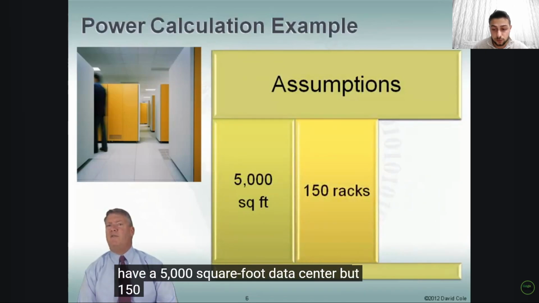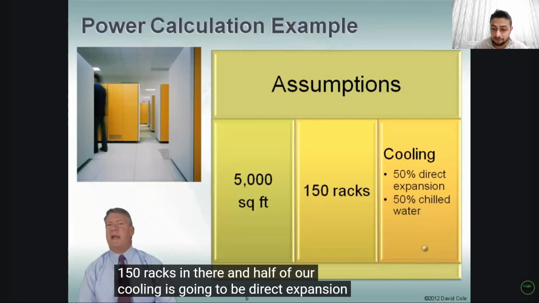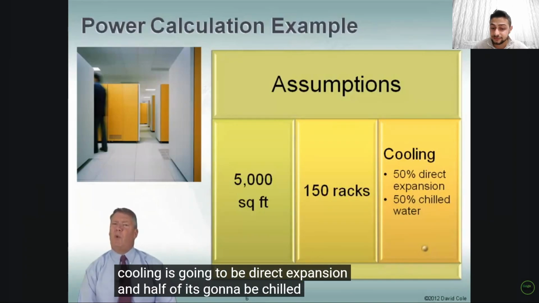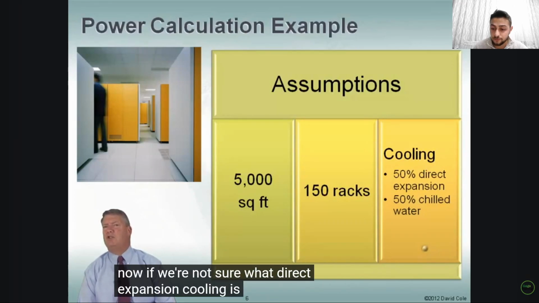Let's assume we're going to have a 5,000 square foot data center. Put 150 racks in there. And half of our cooling is going to be direct expansion, and half of it's going to be chilled water. We don't need to worry too much right now if we're not sure what direct expansion cooling is or chilled water.